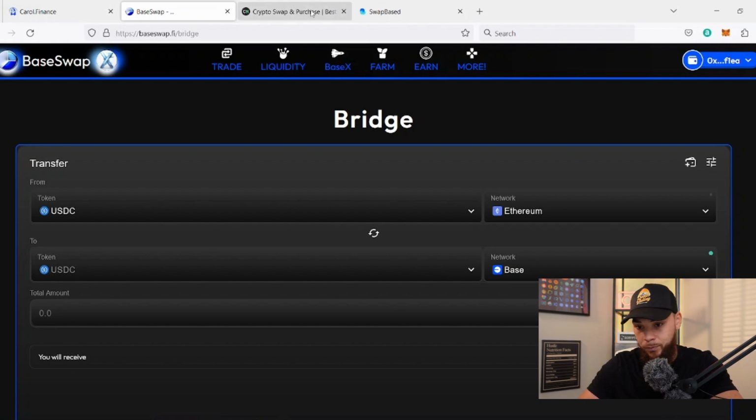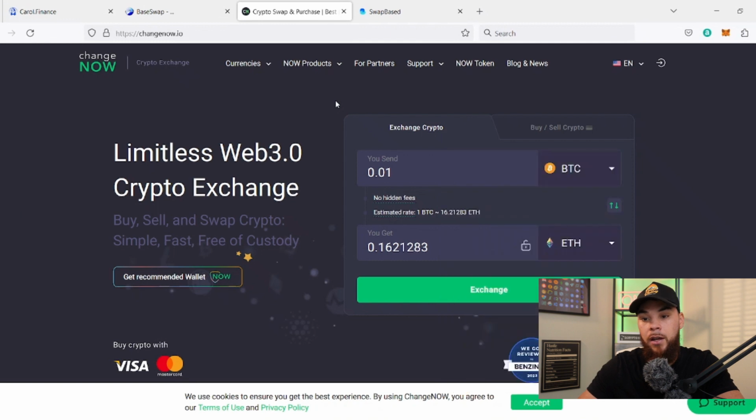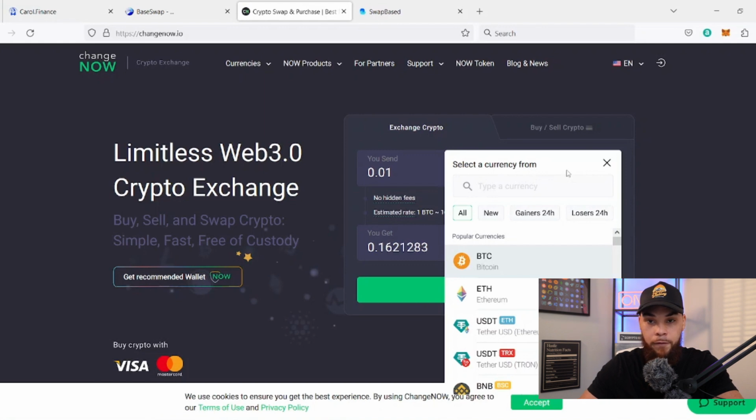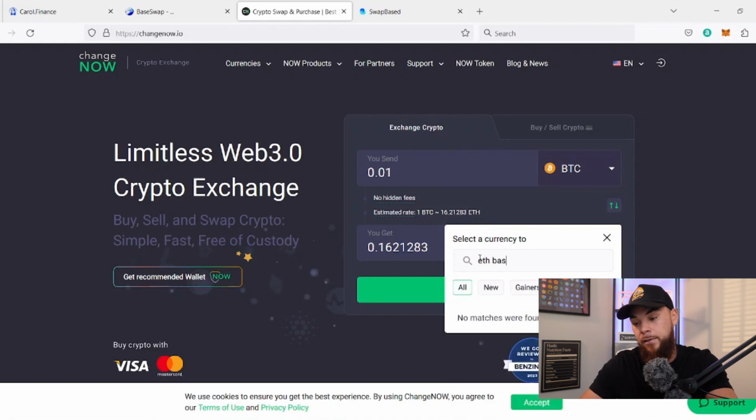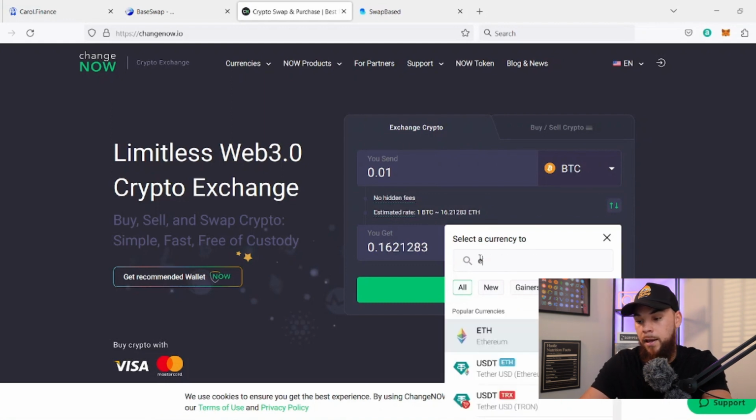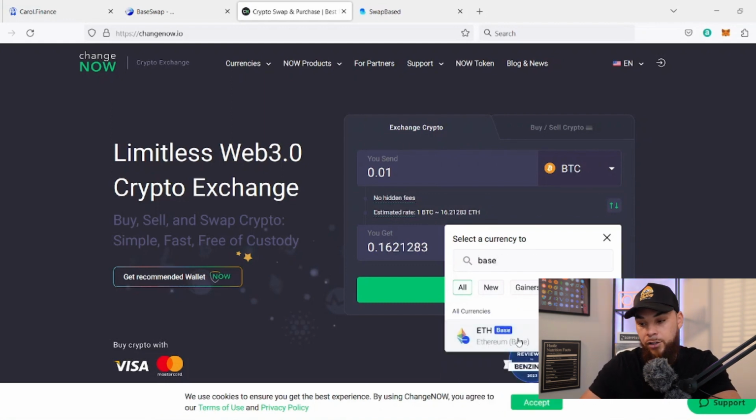Also, you have ChangeNOW.io. This is another popular one. The only thing about this is that it typically has more fees, just because it's more centralized. But if you wanted to get over here, you could pick any of these different cryptocurrencies. You would come over here and type in Base, and as you can see, this is Ethereum Base, which you could use as well. That would translate over to the Base Chain.